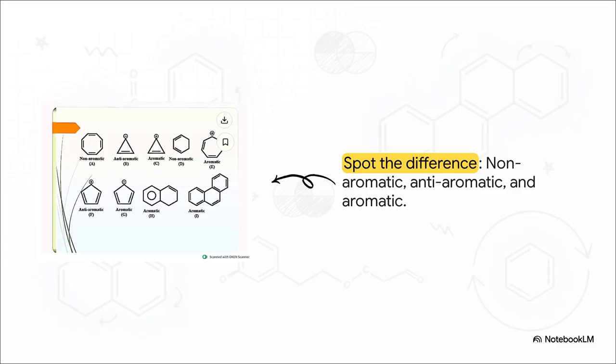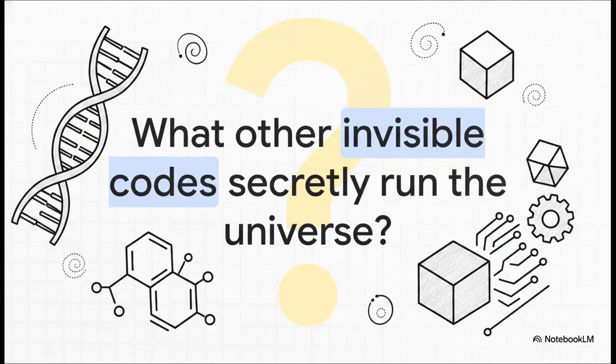So armed with all this, you can now start to really see the hidden matrix of the molecular world. You know that to spot the incredibly stable aromatic molecules, you aren't trying to sniff out a smell. Instead, you're looking for flat, unbroken rings containing 2, 6, 10, or 14 freely moving electrons. And of course, you know to watch out for those dangerous, super unstable anti-aromatic compounds cursed with 4 or 8 electrons. You are literally seeing the secret structural codes of chemistry. It's truly amazing to think about, right? A simple, totally elegant mathematical rule, 4n+2, dictates whether a molecule will violently react or remain stable enough to carry the very blueprint of human life.